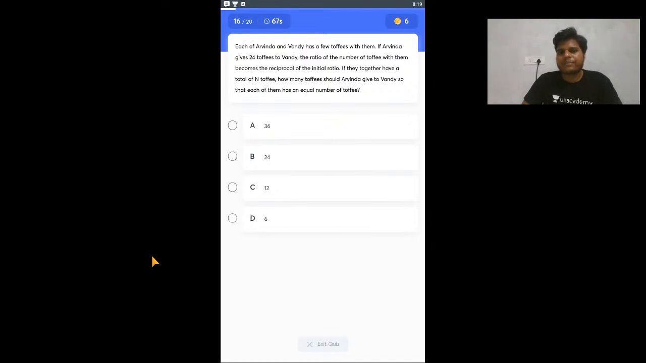Each of Arvind and Wendy has a few toffees with them. If Arvind gives 25 toffees to Wendy, the ratio of the toffees with them becomes the reciprocal of the initial ratio. Together they have a total of n toffees. How many toffees should Arvind give to Wendy so that each of them has an equal number of toffees? Interesting question. You can make use of the options also. This is from ratios.